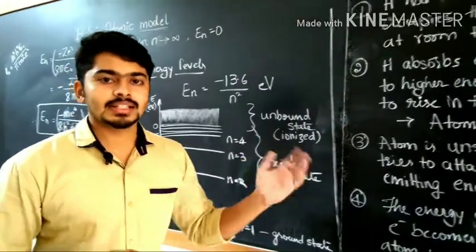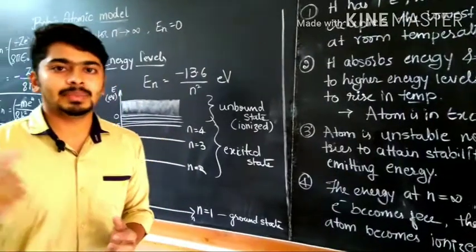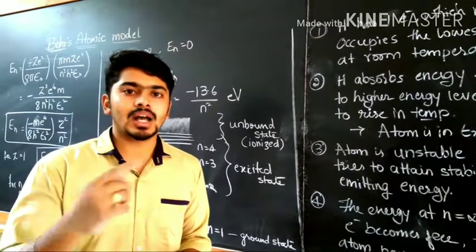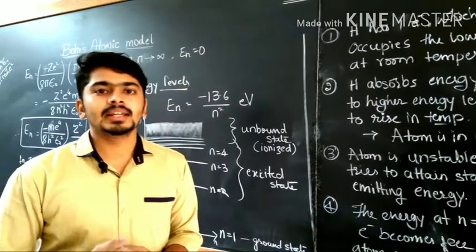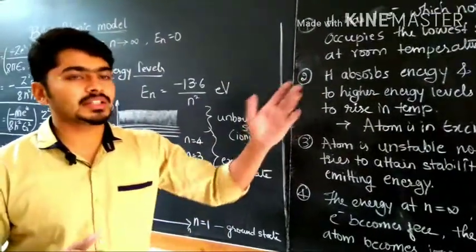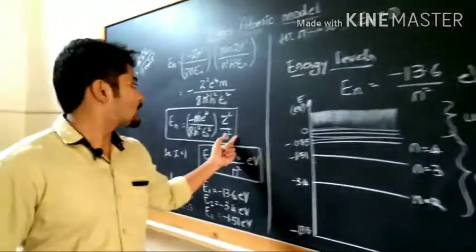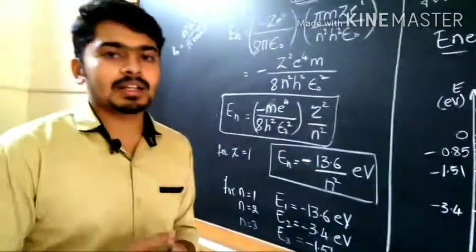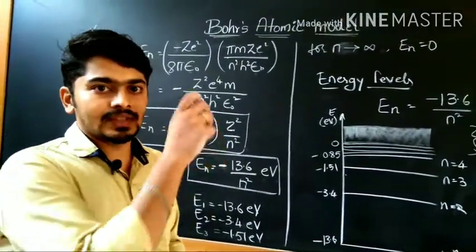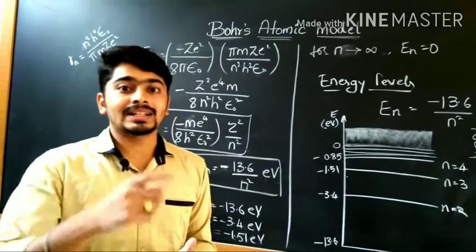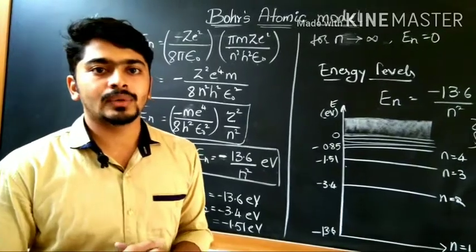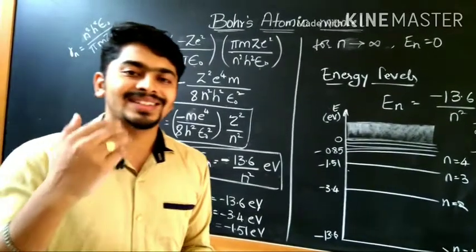Based on this, in the next video we are going to study the semi empirical formula that we mentioned in the last video: 1 by lambda equals R into 1 by n1 square minus 1 by n2 square. We will see how this equation was derived from the total energy equation of the electron, and also the application of this energy equation to the spectral series, that is the Lyman series, Balmer series, and so on, in the next video. Thank you.